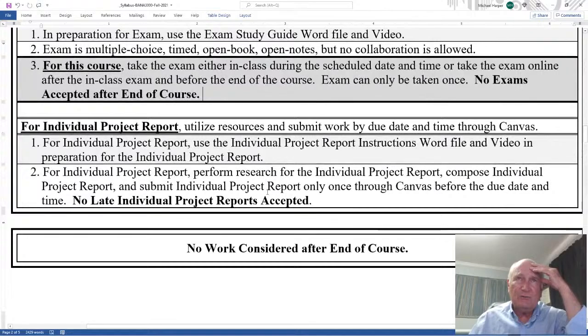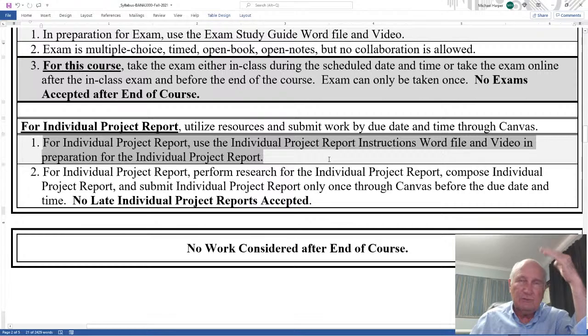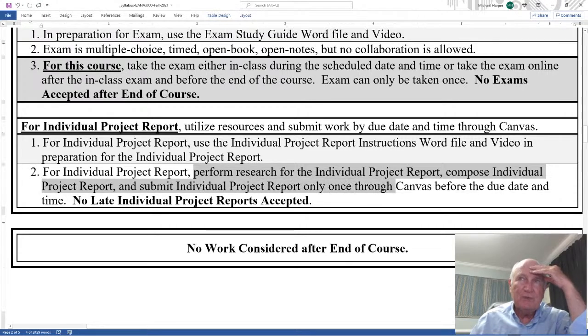For individual project reports, again, utilize resources and submit work by due date and time through Canvas. For the individual project report, use the individual project report instructions, Word file, and video in preparation to write your report. Perform research, compose the individual project report, and submit it only once through Canvas before the due date and time.